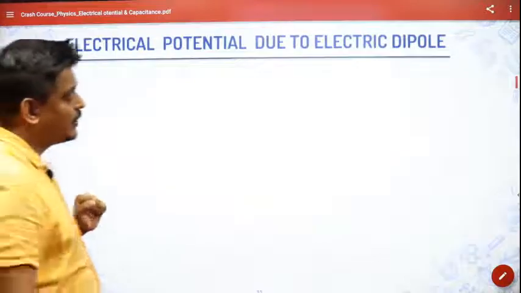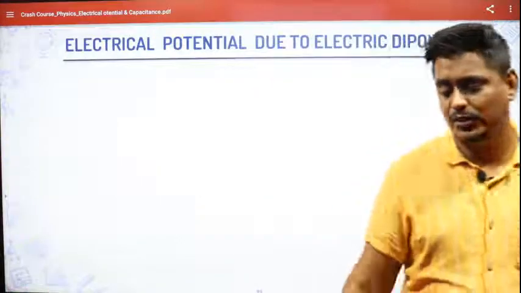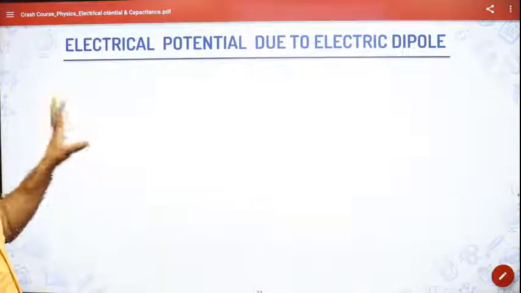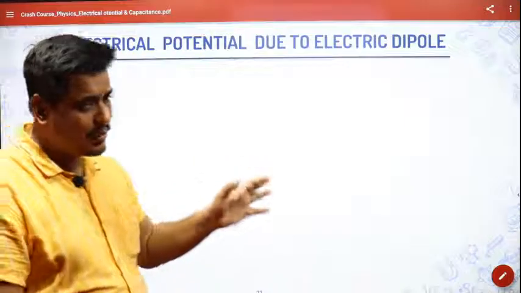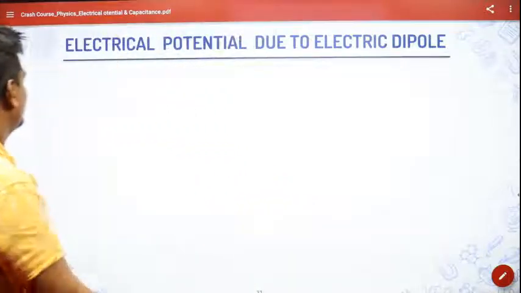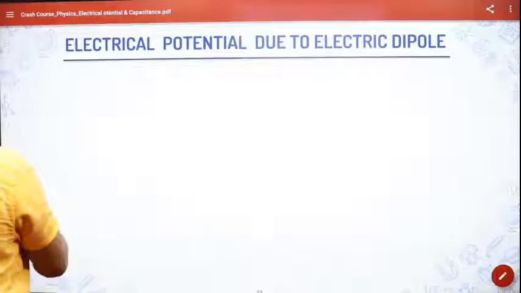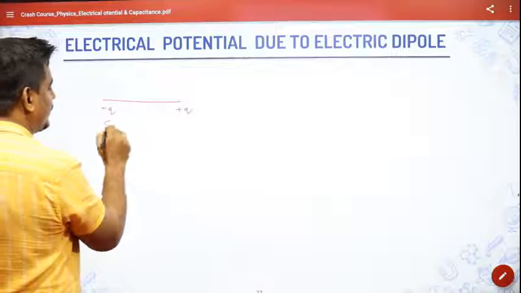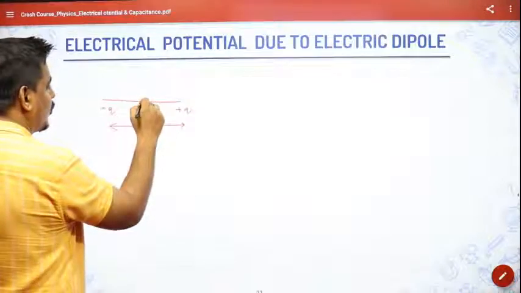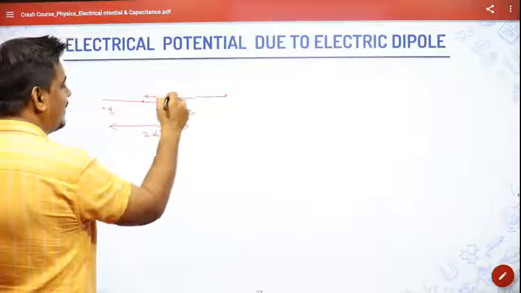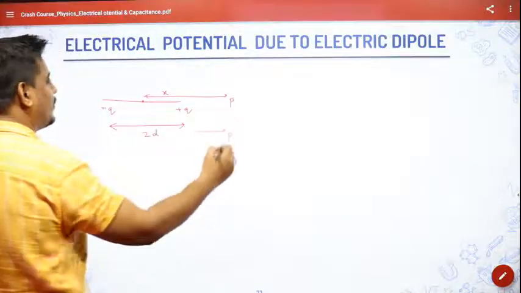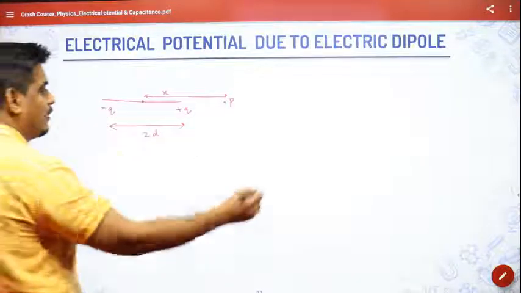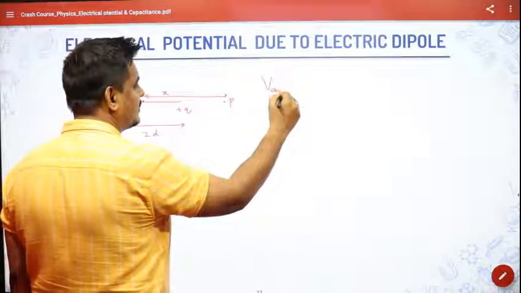Electric potential due to electric dipole. In the last class, which means yesterday's session, we have learned about the electric field due to an electric dipole at an axial point and at an equatorial point. In the same way, for a dipole, we can even find the electric potential. Suppose this is minus q, plus q, with 2d distance apart, and from the center you take a point P, x distance away. I want to find the electric potential at point P, that is, an axial point.